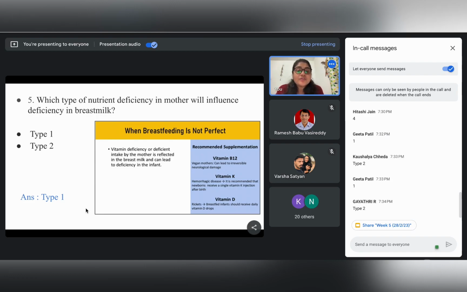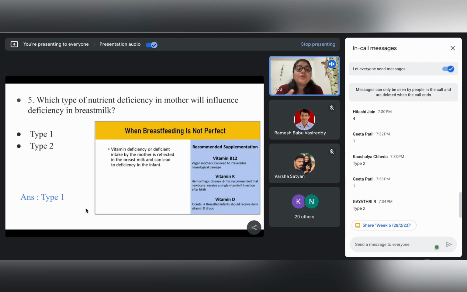And vitamin K, if it is not being taken properly, and vitamin D also. As we know, if the adequate requirement of vitamin D is not being taken, or proper vitamin D is not being synthesized in the body of a mother, then all these deficiencies can also be reflected in the child. So it is very important that this situation is controlled by supplementation of these specific vitamins. If the mother has these vitamin deficiencies, it will definitely be reflected in the breast milk and passed on to the child.